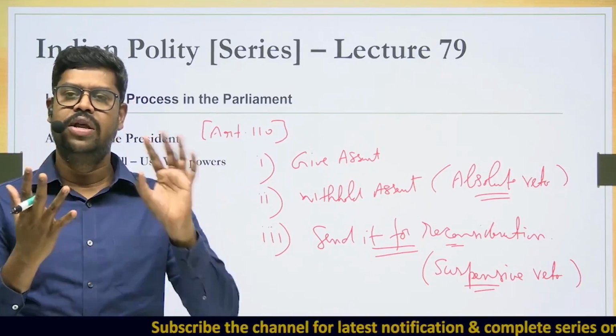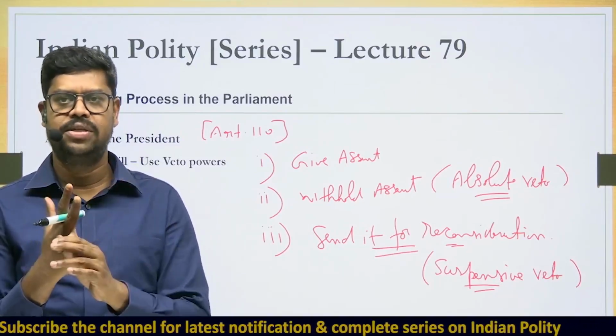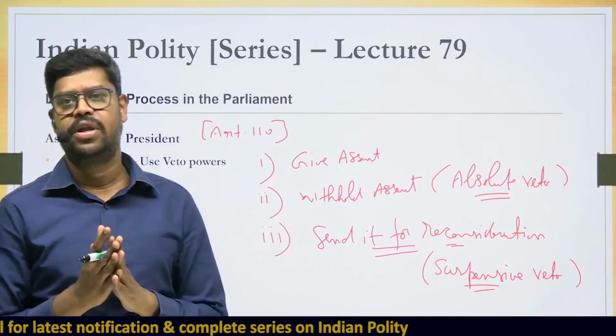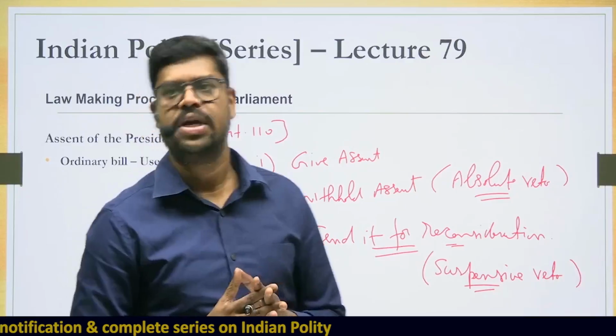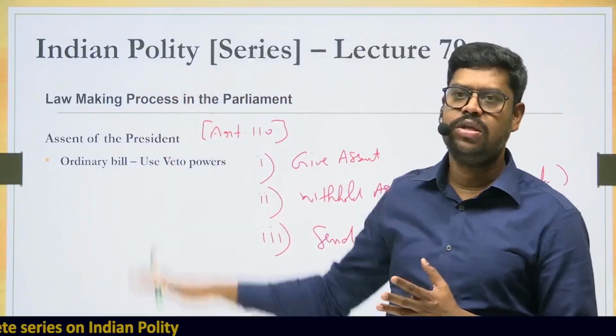So therefore, try to understand, whenever an ordinary bill is presented to the president, he can give the assent, or he can exercise what is called as absolute veto, provided such a situation arises, or he can exercise what is called as suspensive veto, that is also sending the bill for reconsideration. Sometimes he may also silently sit on top of that particular bill, exercising what is called as pocket veto. All these options can be exercised.